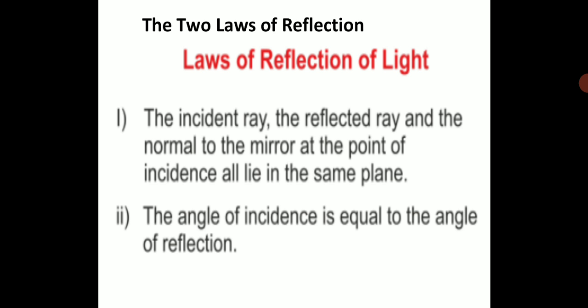That means I is always equal to R, because I is the angle of incidence and R is the angle of reflection. Always this angle will be equal. Please take down these two very important laws of reflection of light. I hope you are writing there, children.